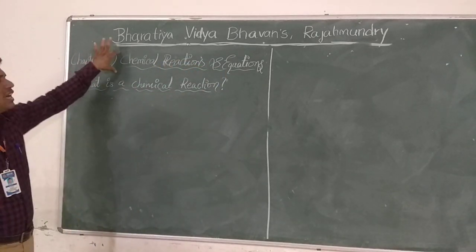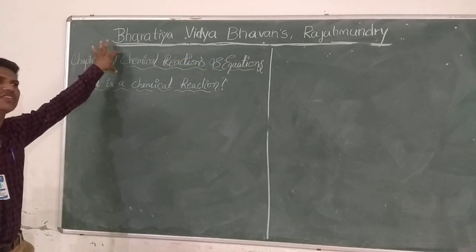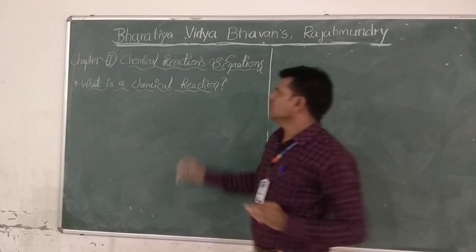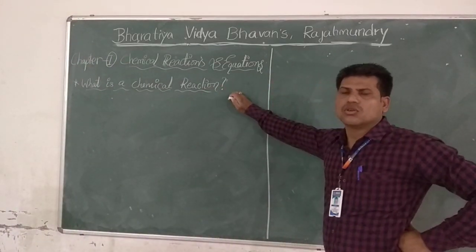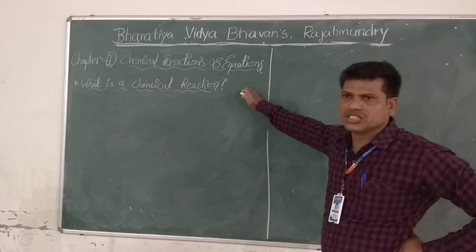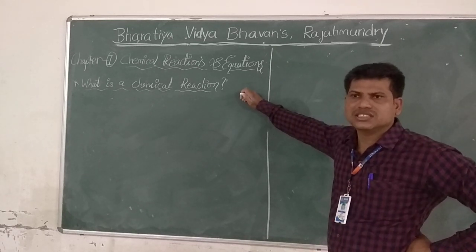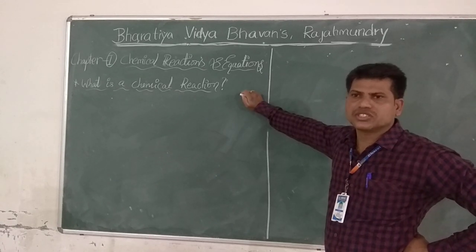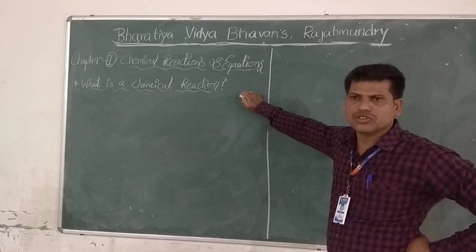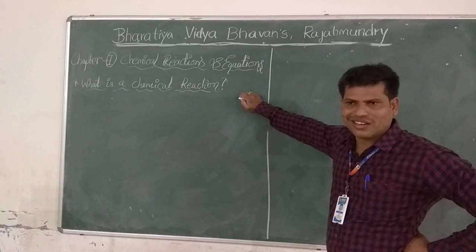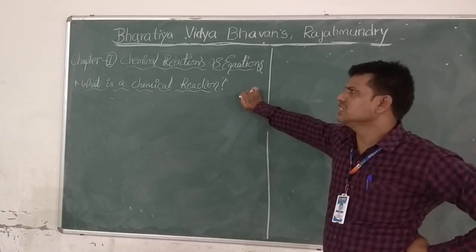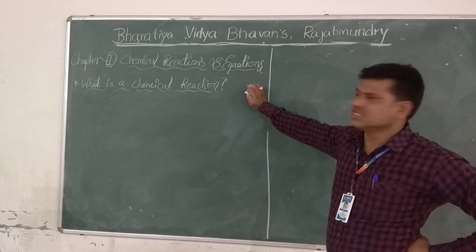So, what are the topics in this lesson? First I will tell you. What is a chemical reaction? What is meant by a chemical equation? What is physical change? What is chemical change? And writing a chemical equation, balancing a chemical equation, types of chemical reactions, rancidity, and the final topic is corrosion. These are the listed topics in this lesson.